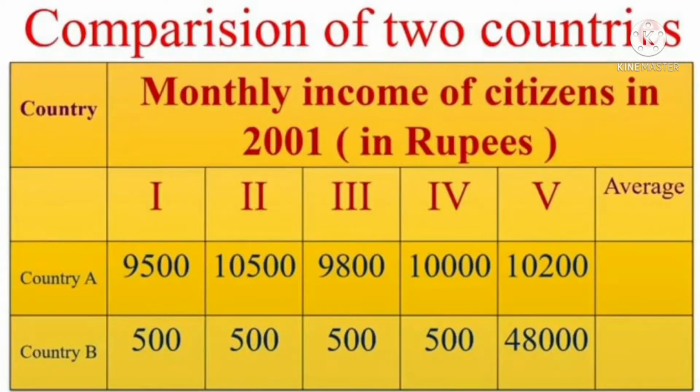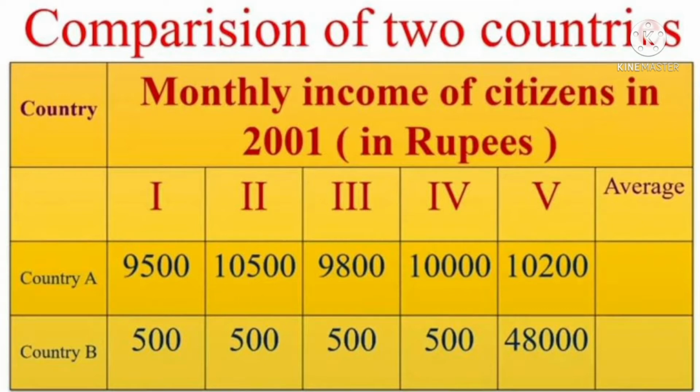See students, for example, let us consider two countries, A and B. For the sake of simplicity, we have assumed that they have only 5 citizens each. Based on the data given, calculate the average income of both countries. Will you be equally happy to live in either of these countries? Are both equally developed? Perhaps some of us may like to live in country B if we are assured of being its fifth citizen, but if a lottery decides our citizenship number, then perhaps most of us will prefer to live in country A.